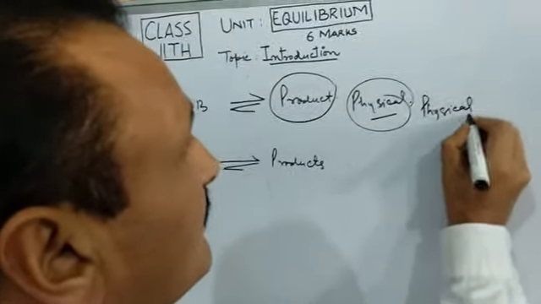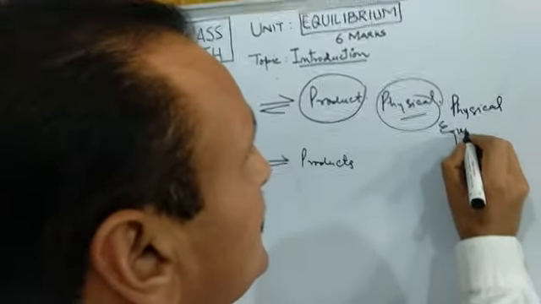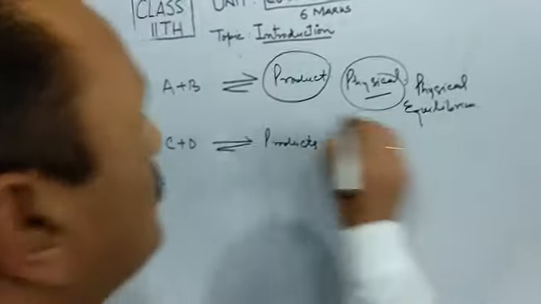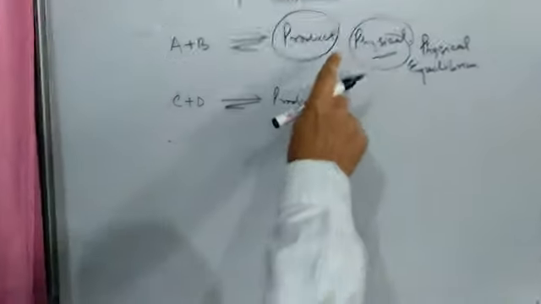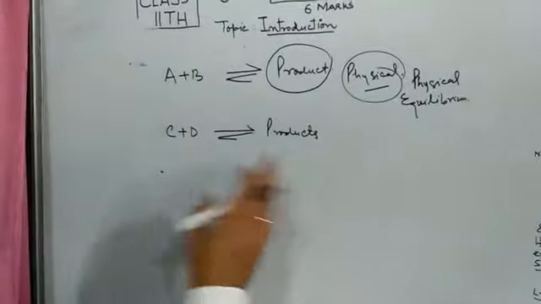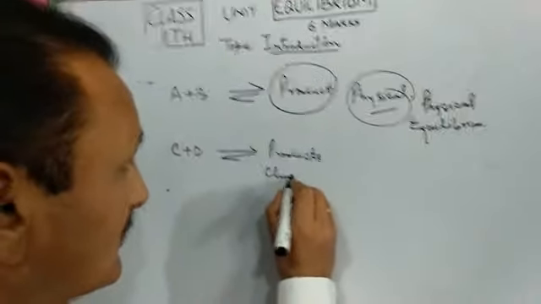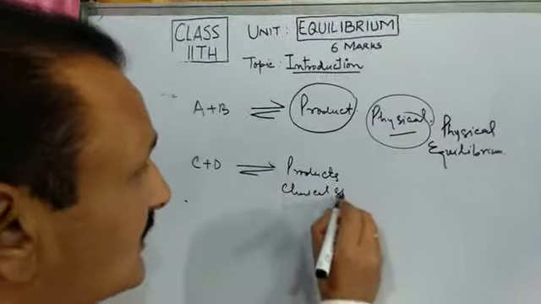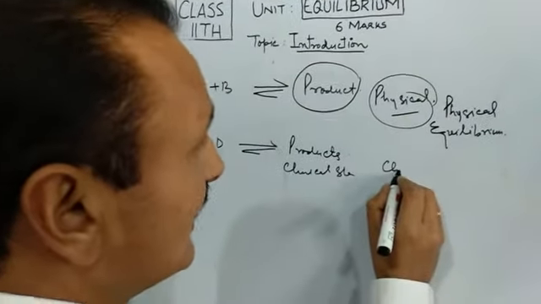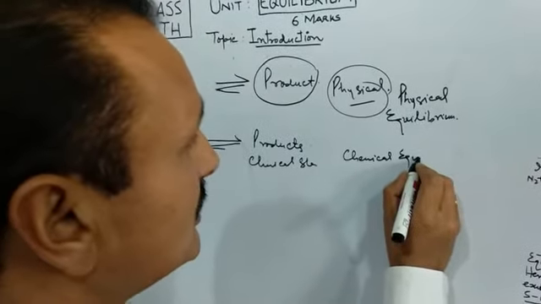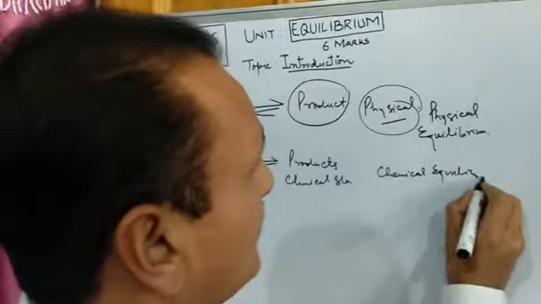Physical equilibrium. What is physical equilibrium? It is an equilibrium where there is involvement of change in physical state. And when there is involvement of change in chemical state, then such an equilibrium is known as chemical equilibrium. So we have physical equilibrium and chemical equilibrium.